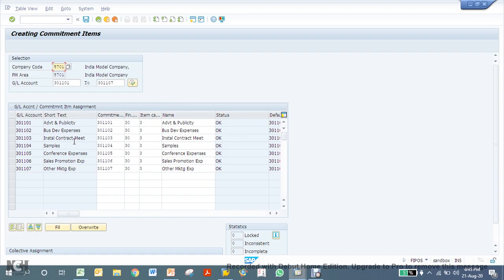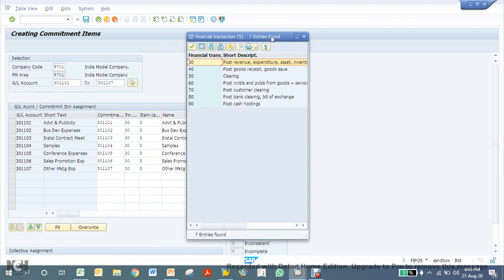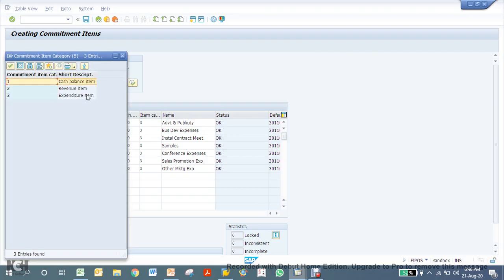So depending on the nature of the GL account, the system by default assigns it a financial transaction. If it's a bank related GL account, then it will assign it 90. If it's open item managed, then it will be receivable, payable, or 60 or 70 or even 80 depending on the type of GL account. If it's an expense, then 30. GRIR 40 likewise. And then you have item category. So you will have 3 item categories. For balance sheet always you will have to choose 1, for expenditure 3, and revenue 2.